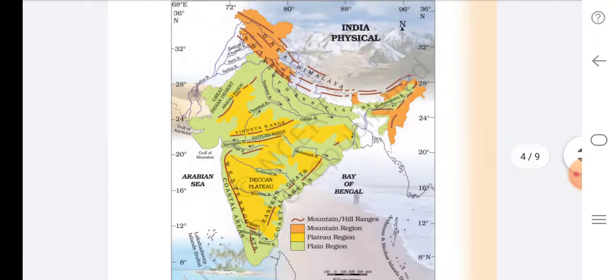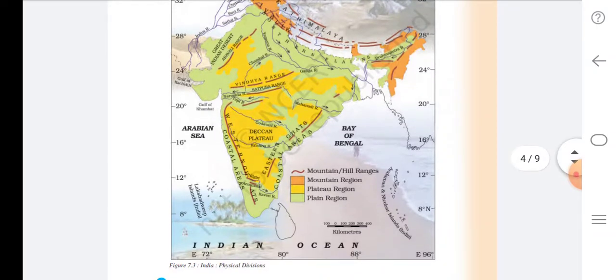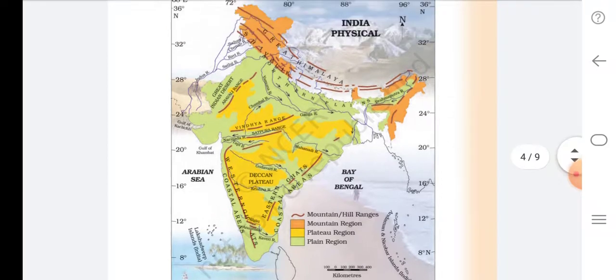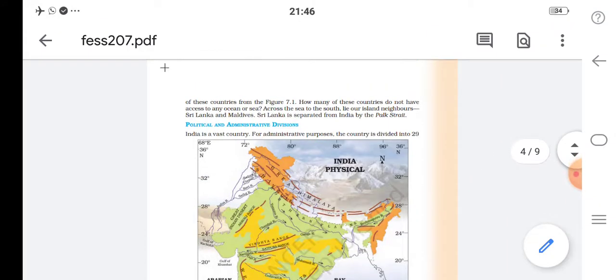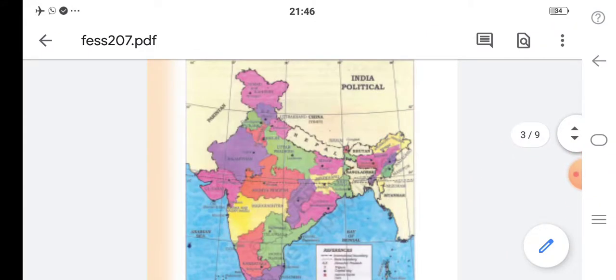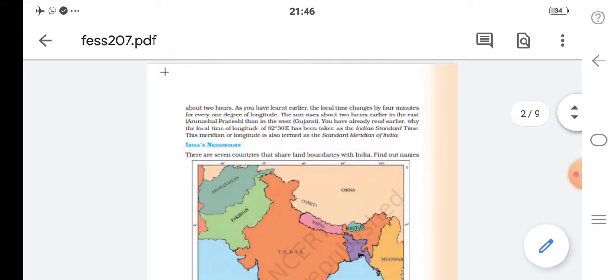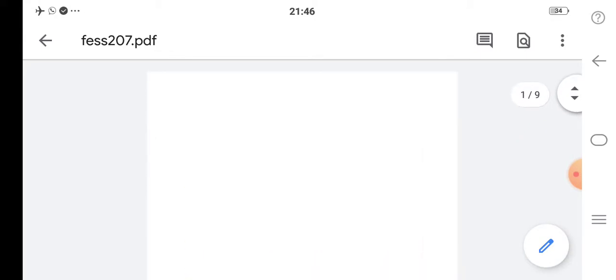On the north side there is a mountain, the Great Himalayas, and in the coastal areas you can see the coastal areas and highlands. See, outside mainland India, there are the Andaman and Nicobar islands and the Lakshadweep islands. So there are two island groups in India. India has all the major landforms, which you can see only in our country. All kinds of major landforms we can see in our country.